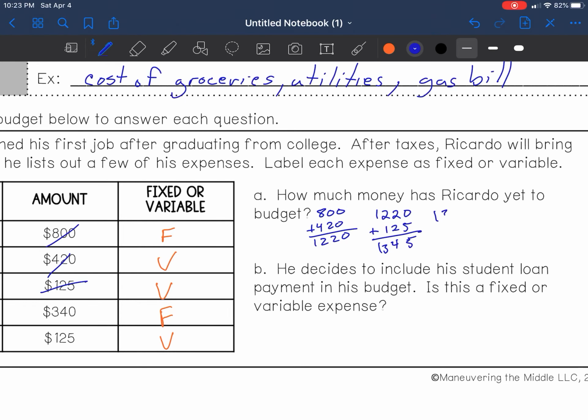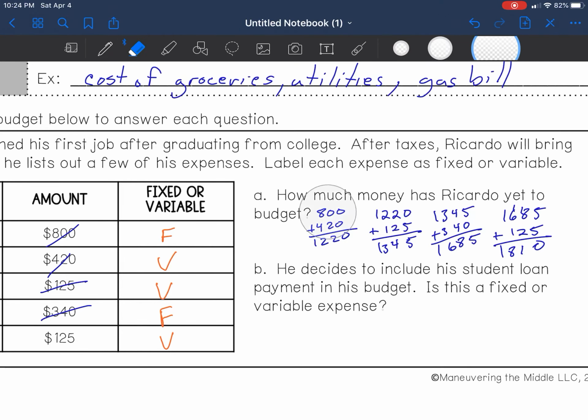Now we're at 1,345 plus 340. 5 plus 0, 5. 4 plus 4, 8. 3 plus 3, 6. Bring down that 1. And the last one, we got 1,685 plus 125. 5 plus 5, 10. Carry that 1, 8, 9, 10, 11. 6, 7, 8. So those expenses are 1,810.